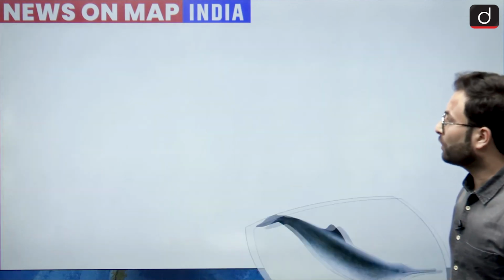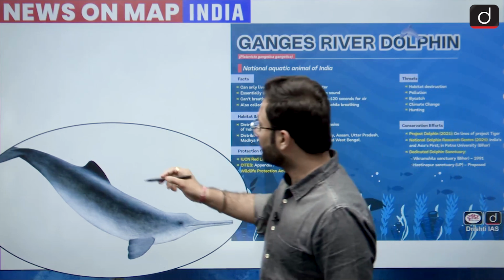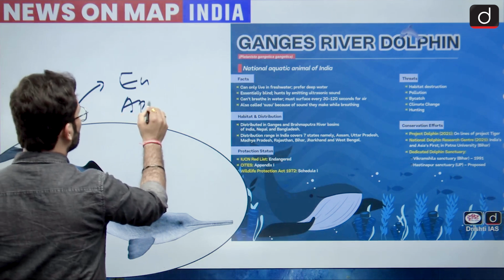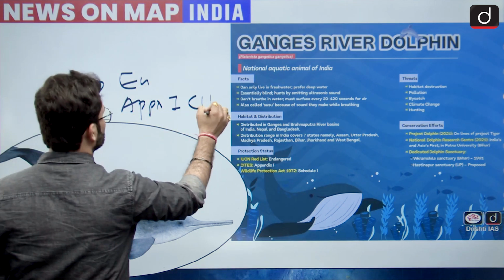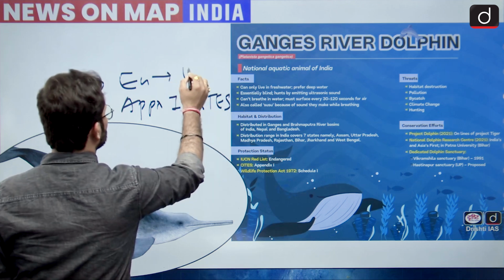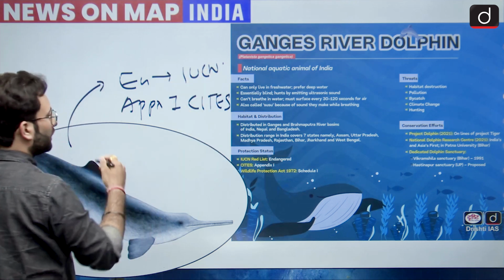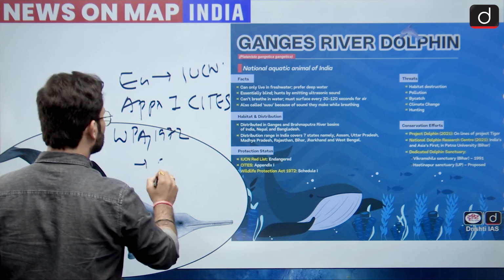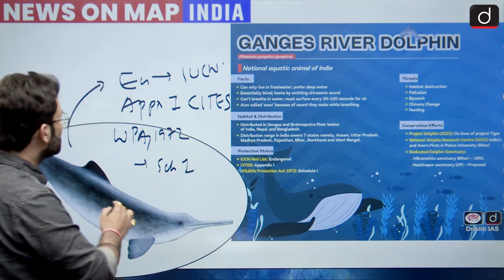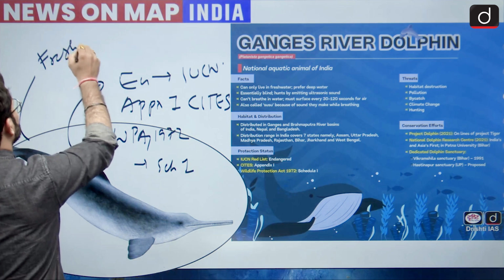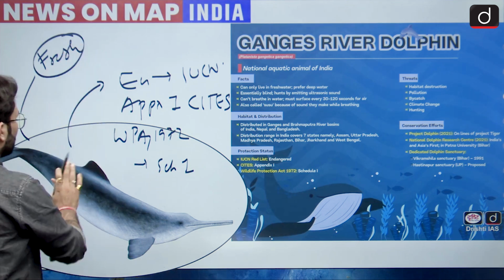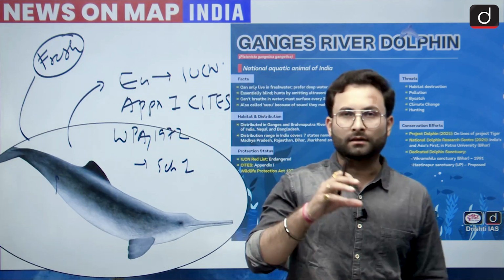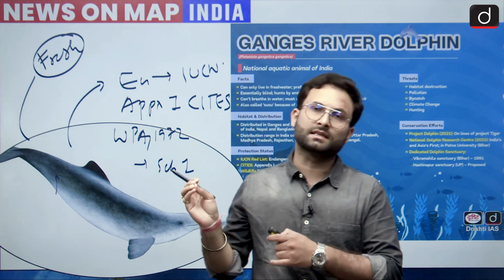Now when we are talking about the Gangetic river dolphin, this is an endangered species. It is in Appendix 1 of CITES, and its IUCN status is endangered. Under our Wildlife Protection Act 1972, it is kept in Schedule 1. This river dolphin is freshwater. It is also known as the national aquatic animal of India. It is found in the Brahmaputra and Ganga, and in rare instances it is found in the Chambal river as well.